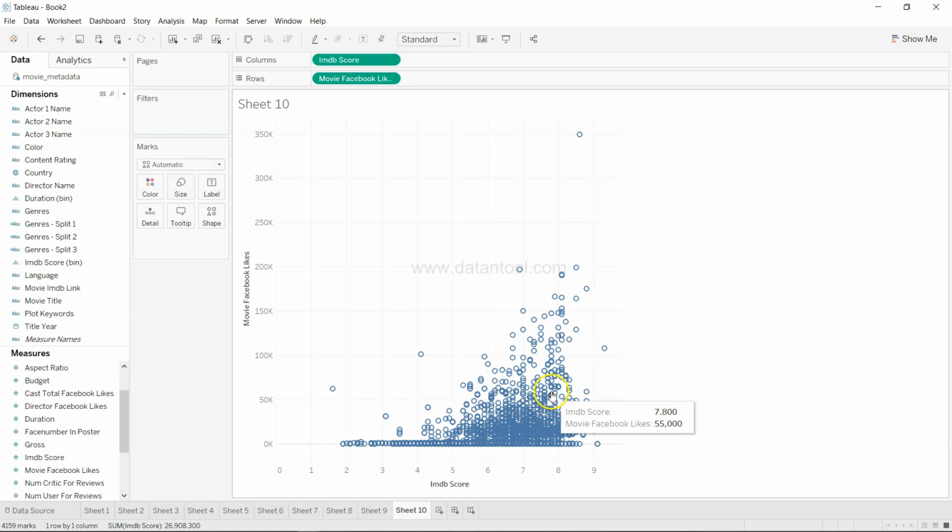But that's not the end of the analysis. We have just scratched the surface with these 10 questions which I could frame by looking at the data. What are the questions that come to your mind when you look at the data? What sort of analysis would you like to do when you want to deep dive into the data, or some predictive analytics that you would like to do? This is basically a predictive analytics data set.